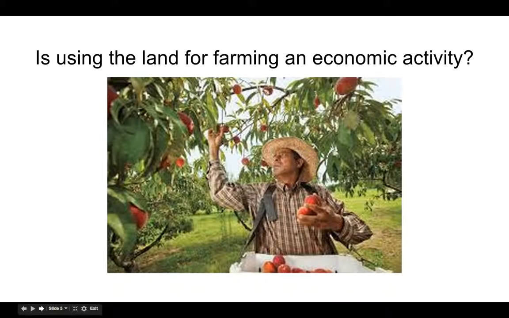Okay. So then the question goes to, is using the land for farming an economic activity? So I want you to think about what we just saw on the previous slide. Would we consider farming an economic activity? If the farmer is using the land to grow food and then taking that food and selling it at a market, this particular farmer is most definitely using the land for an economic activity. When we talk about economic activities, we're talking about how people make money and how people spend money around the world, and ultimately how they make a living. Okay, so that's what you want to think about here when we think about how people use the land. In this example, it would be how farmers use the land.